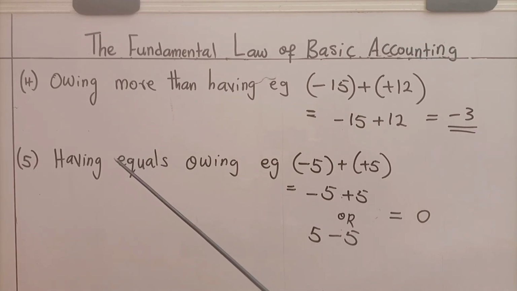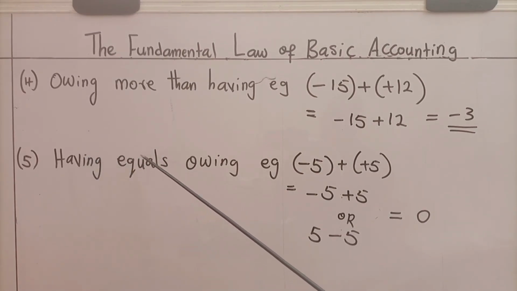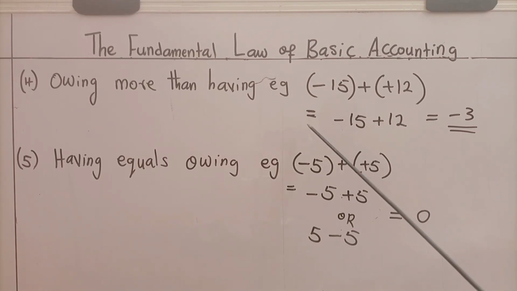What about the fifth one? The fifth peculiar case says having equals owing. That is, what you have is equal to what you owe. Let's see an example. Minus 5 plus 5. That is, you are owing 5 and you have 5. This plus means reconcile them.